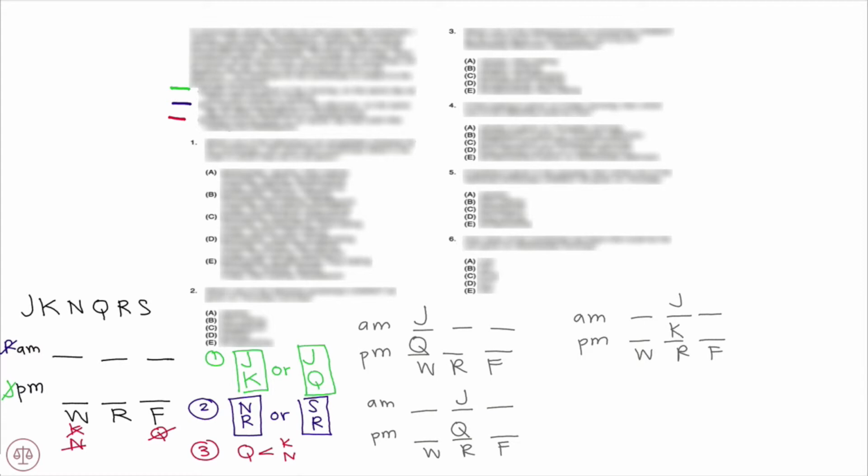We have our first scenario, where we can place J here on Wednesday. Now if J is on Wednesday, we can't have it be JK because K can't be on Wednesday, so we're going to have JQ. Now, we know J can also be on Thursday, so let's draw that out. So J on Thursday, we know that we can have either K or Q on Thursday, so we can have our first scenario JQ, and then we can draw a second one with JK. And lastly, we have J on Friday, and since Q can't be on Friday, that's going to be JK. Now, we have our first, second, third, and fourth scenarios.